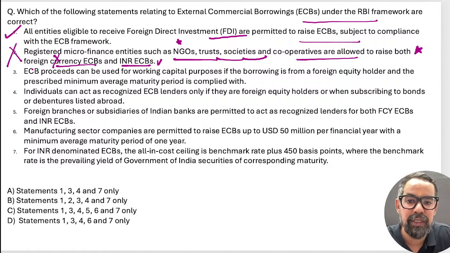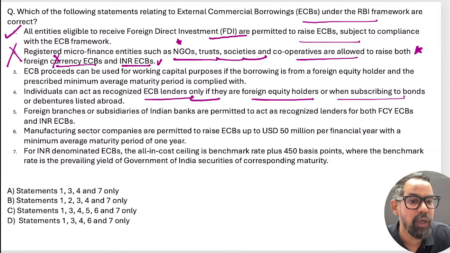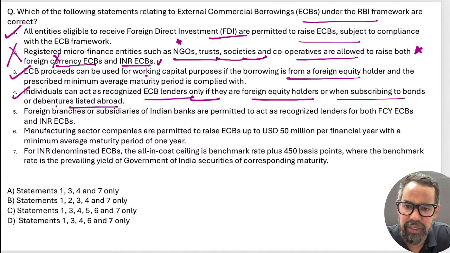The next one: an individual can act as a recognized ECB lender only if they are foreign equity holders or when subscribing to the bonds or debentures of a listed company. This is true. Sorry, the third statement I missed: ECB proceeds can be used for working capital purpose. Is borrowing from foreign equity holders, yes.